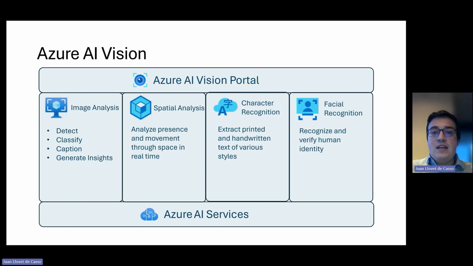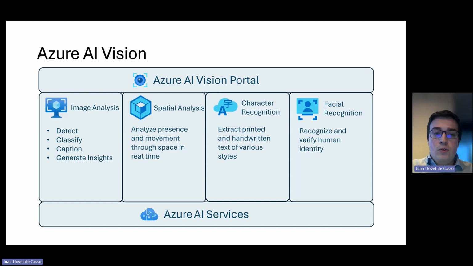So basically, the idea of character recognition is to send documents to the cloud and then receive a response of what there is written or typed in these documents, to use it for any application that needs to read a document. And our last models are the facial recognition models, and they have two main purposes: to recognize human faces and then also verify human identity. With the correct setup, you can distinguish between people with these models.